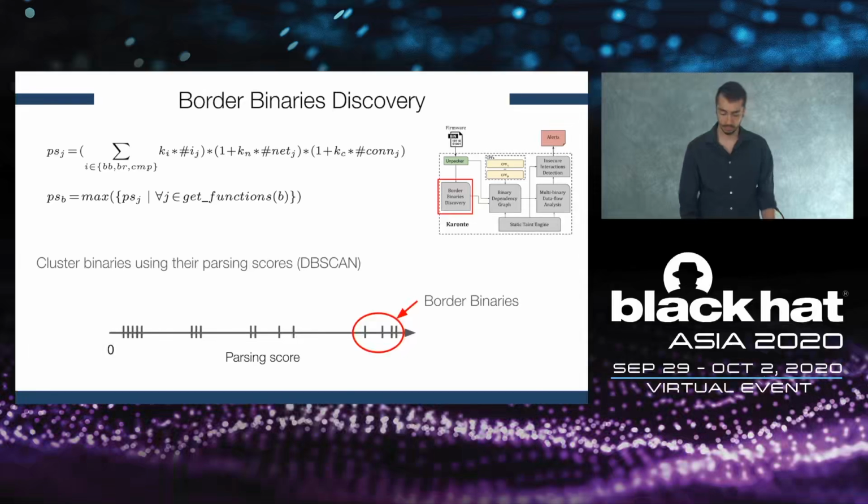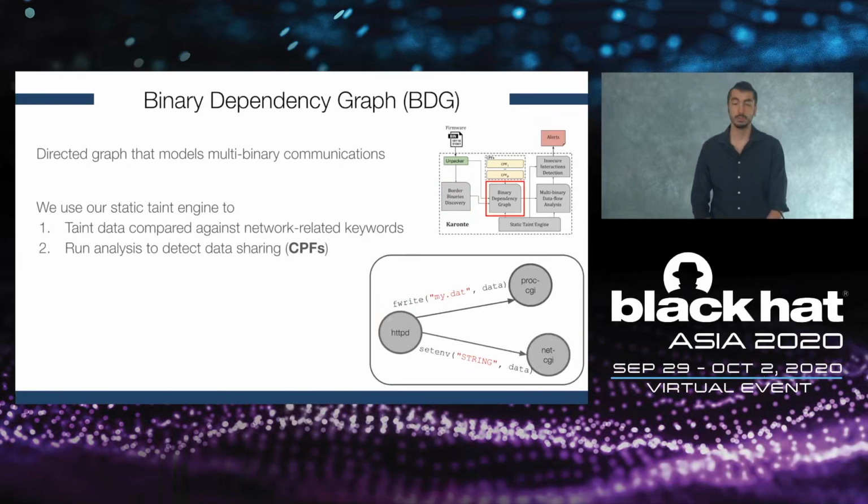Once we get all these border binaries, we compute the binary dependency graph, or BDG. The BDG basically is a graph that models the data dependency across the different binaries in the firmware. To build this graph, we use our static taint engine to taint data that is compared against network-related keywords in the border binaries, and then we run a taint analysis to detect if some data has been shared.